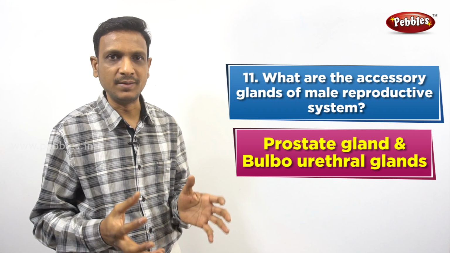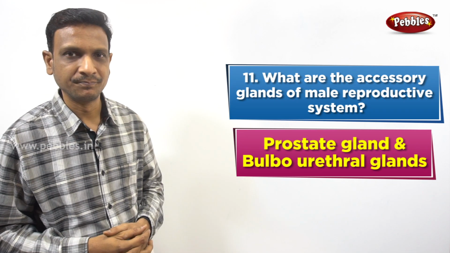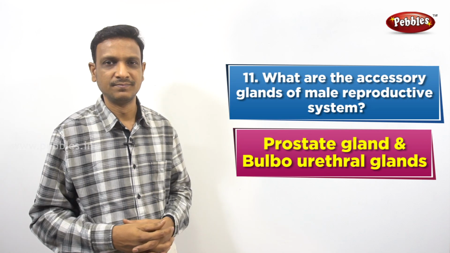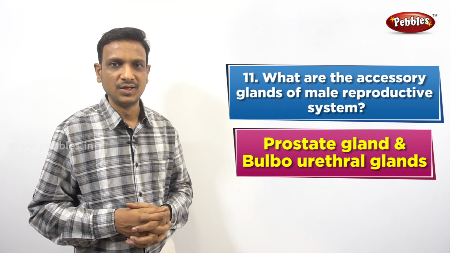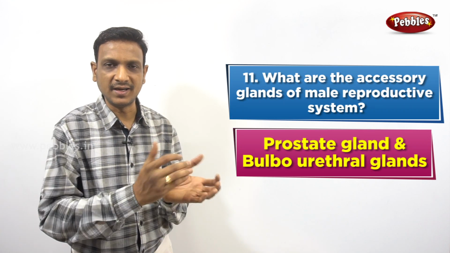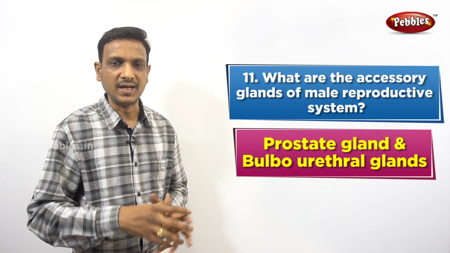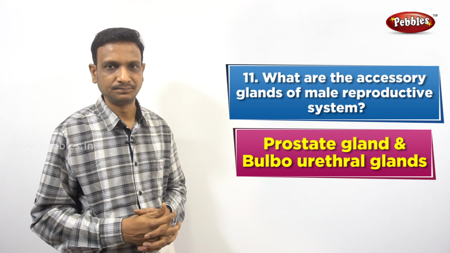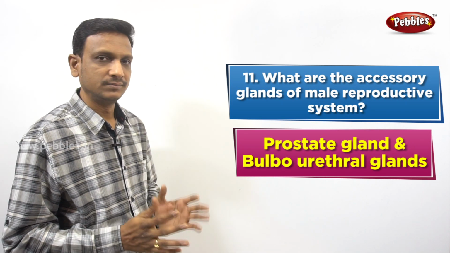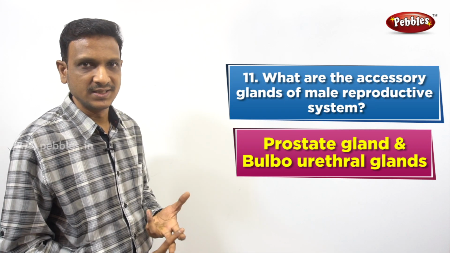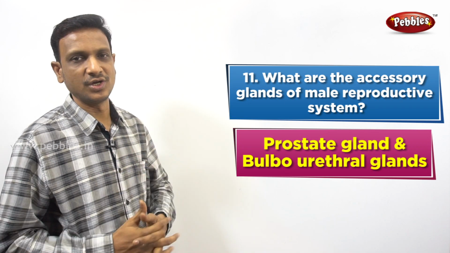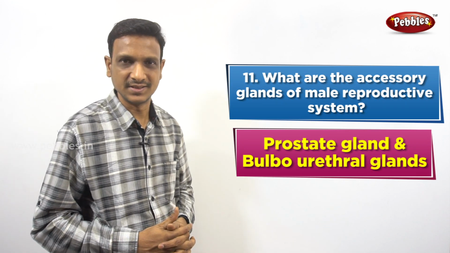This fluid provides nutrients for the sperm cells and helps in their mobility. All together it is called semen, and it is sent out through the urethra. So these are the two accessory glands, prostate gland and Cowper's glands. They help in the secretion of certain fluids in the male reproductive system.